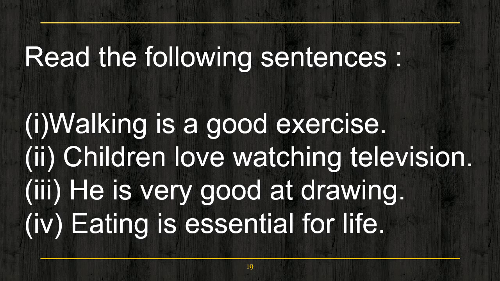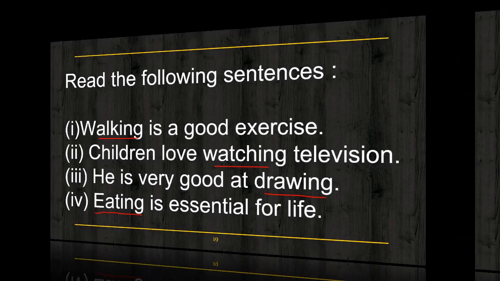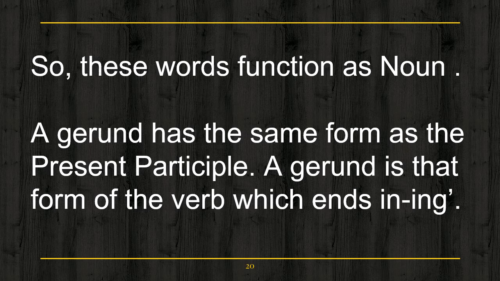Eating is essential for life. Now in the following sentences, look at the words walking, watching, drawing and eating. These words function as nouns. Okay, these are ing forms of verbs which function as nouns.